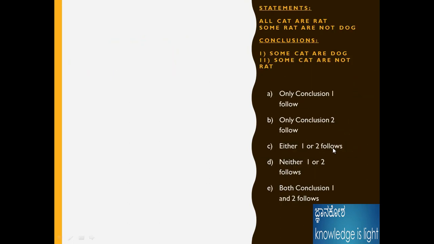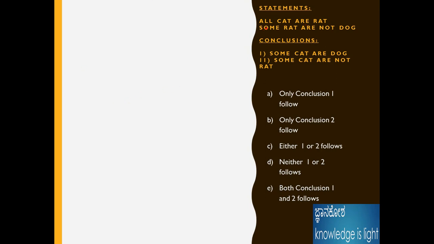Okay, last problem, I will take the conclusion here. If you solve any problem, the answer should come out right. You need to apply the logic with the diagram. Definitely you can solve any problem. If you understand the logic with the diagram, you can solve any of the problems in syllogism.